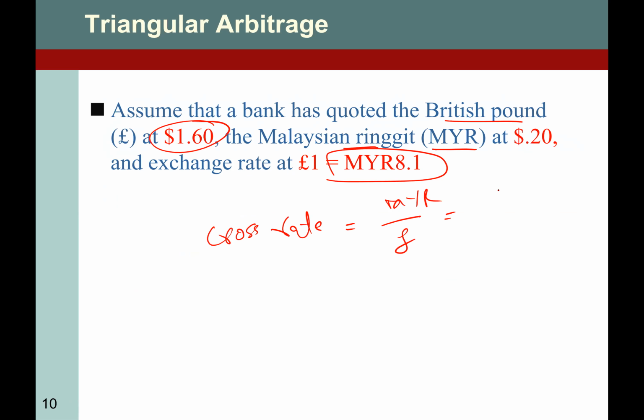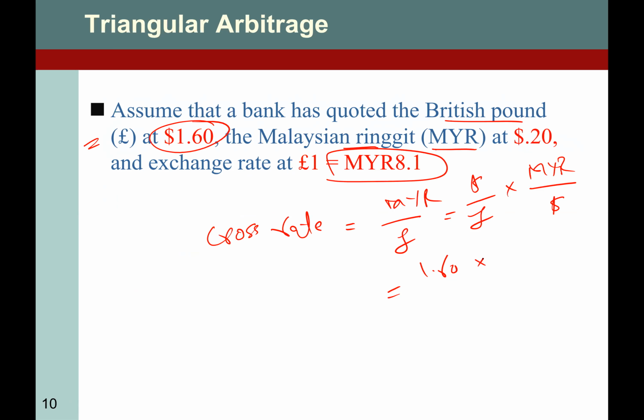Let's calculate that. So British pound, we can calculate this. Dollar over pound, we have 1.60.